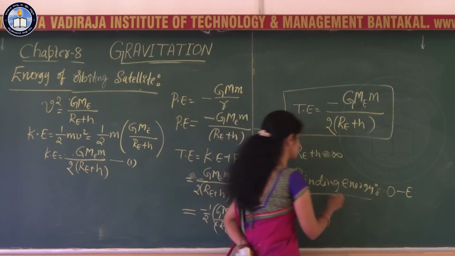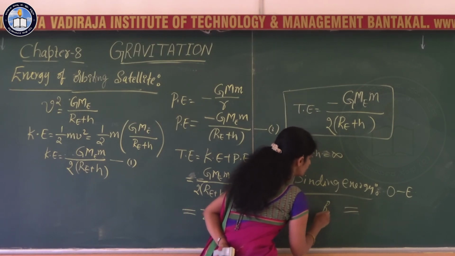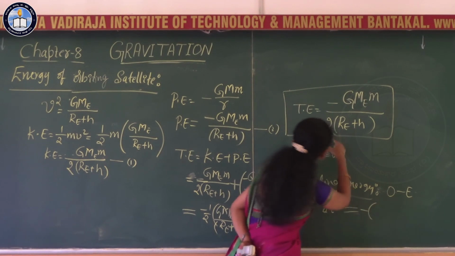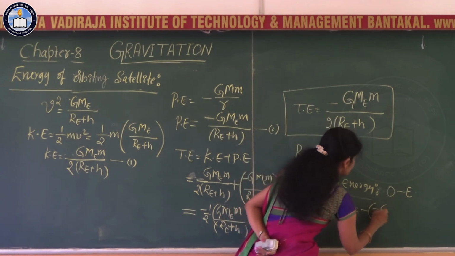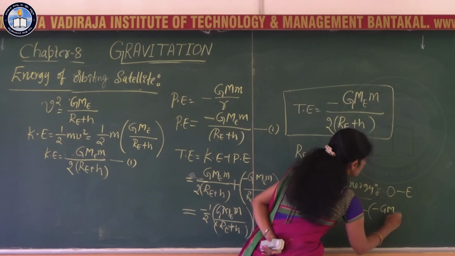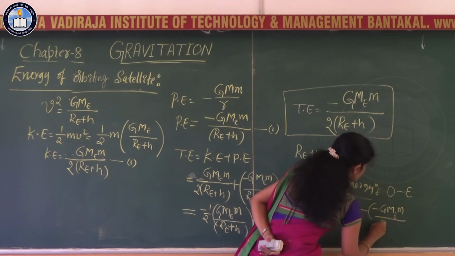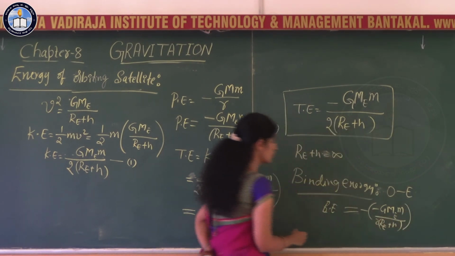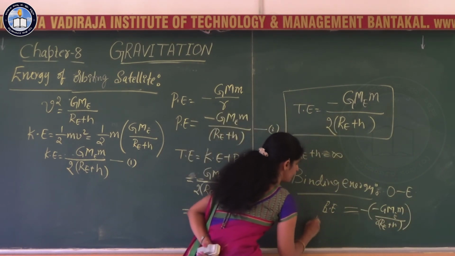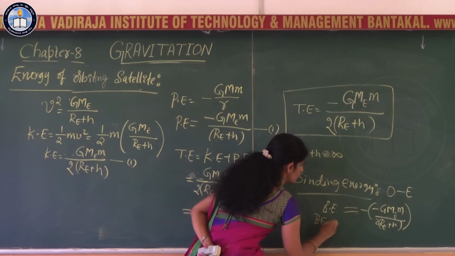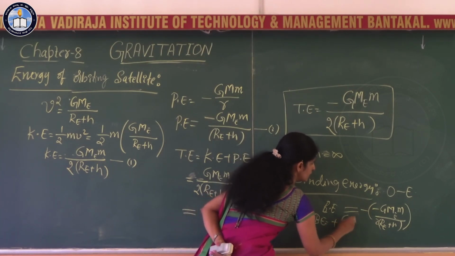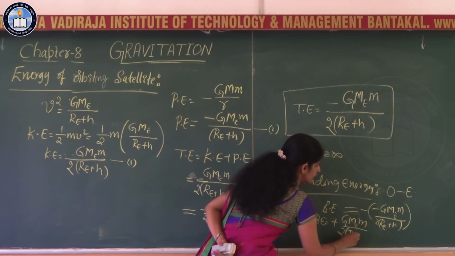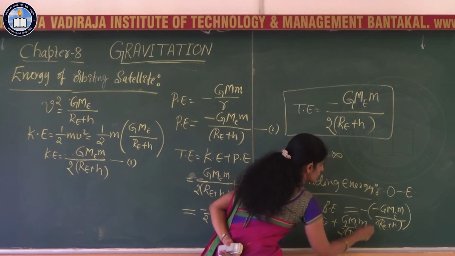So the binding energy is always equal to minus of the total energy. Total energy is minus G m_E m divided by 2 into Re plus H. Negative of negative is positive, so the binding energy is equal to G m_E m divided by 2 into Re plus H.